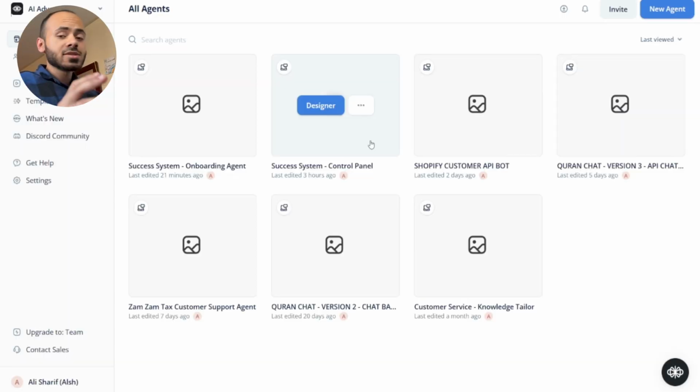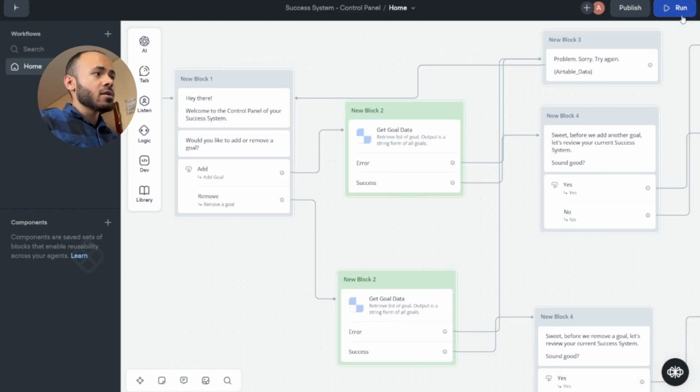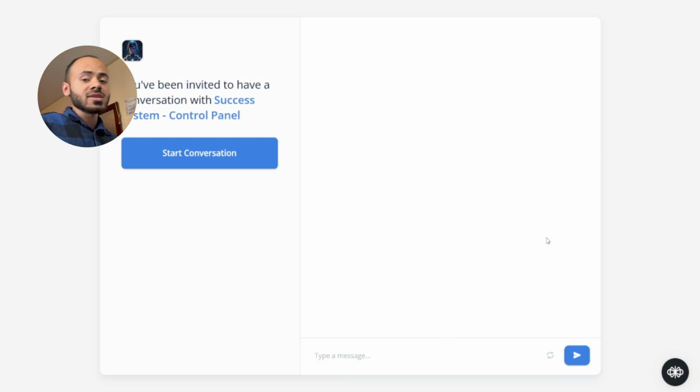So the last system I have for the accountability Coach T agent is the control panel of the success system. All it's doing is allowing us to add or remove goals from our success system, so that if our goals ever change, if our priorities in life ever change, we can simply start an agent with our control panel agent and tell it we don't want this goal anymore, or we want to add this goal to our system.